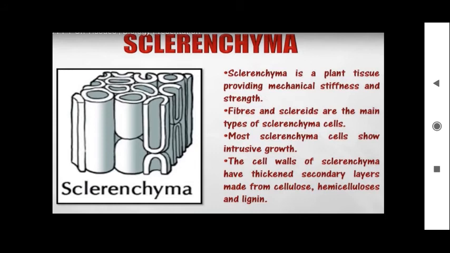Under this you have two more types. One is called fibers, another one is called sclerites. An example of fibers is coconut fibers. How hard they are, right? That is because of these depositions only. Sclerites is nothing but the coconut shell. That was also a meristematic tissue which was later converted into sclerenchyma. That is permanent tissue.